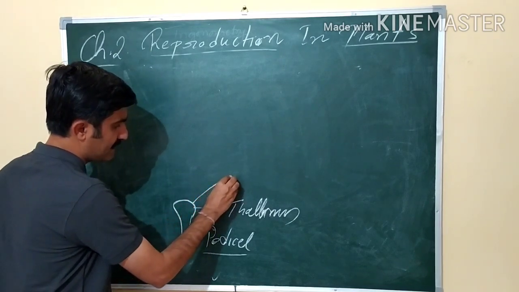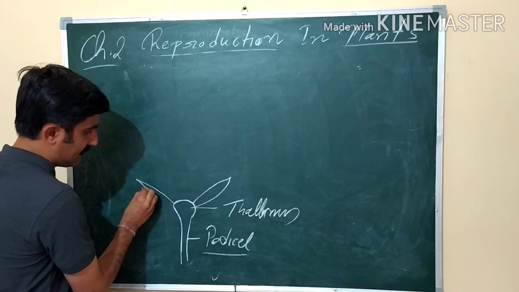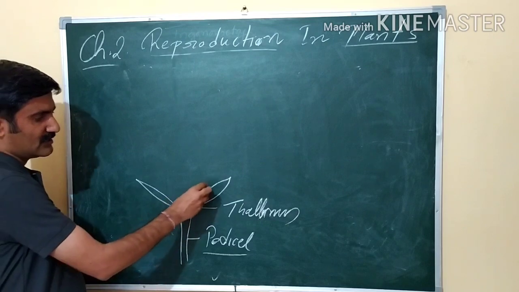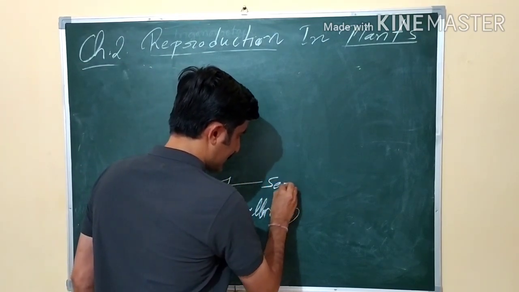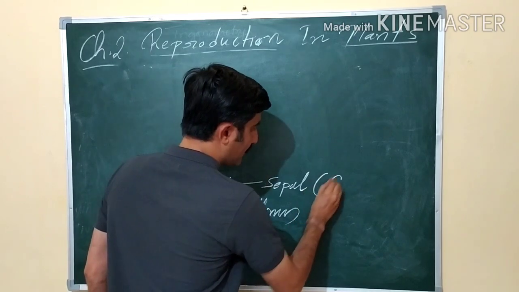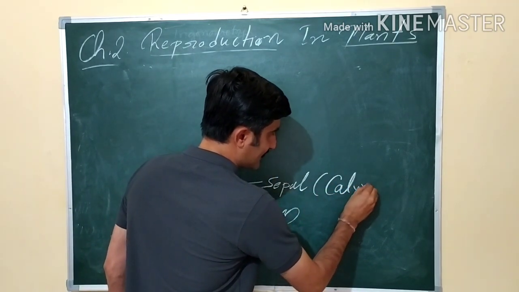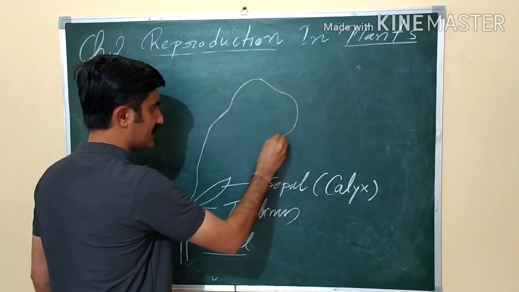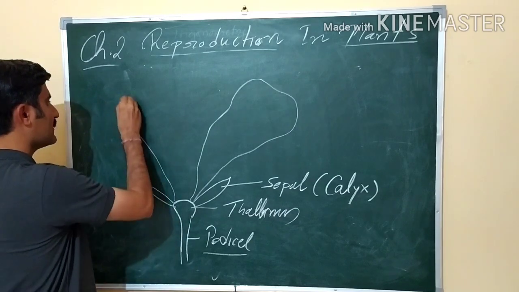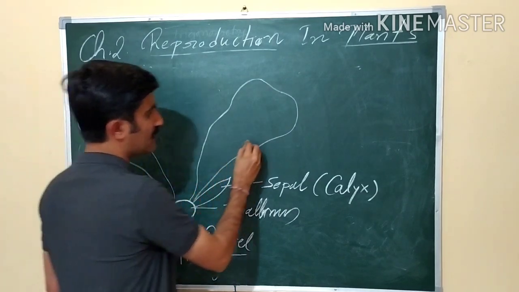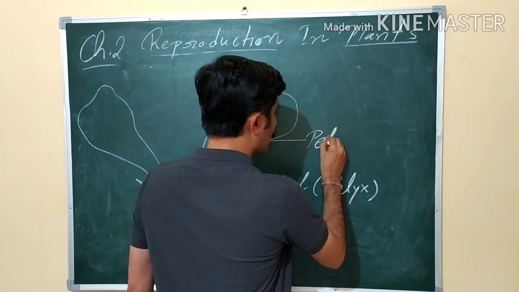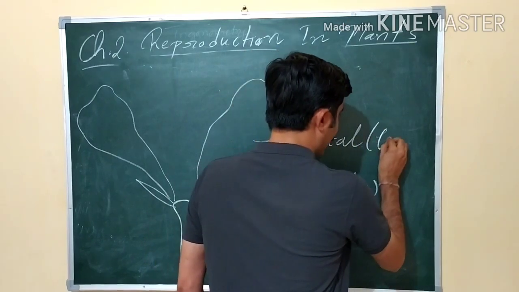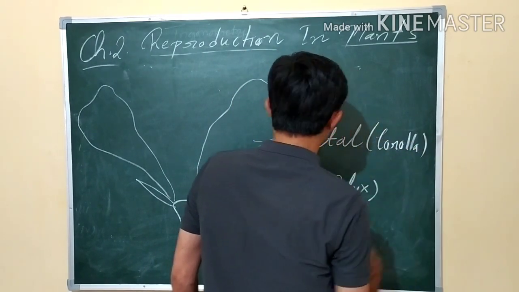The outermost ring is known as calyx, and this calyx consists of sepals. This part is called a sepal. A single unit is known as a sepal, and all the parts together are known as calyx. When you move inside, beside the calyx, generally these parts are colored. They may be green also. These are called petals. The most showy, visible parts, all the petals together make the corolla. Remember, the word we use is corolla.